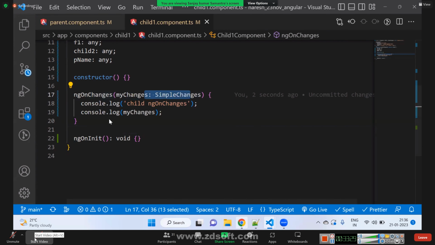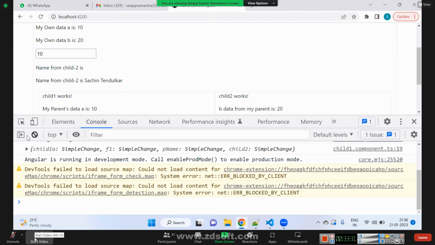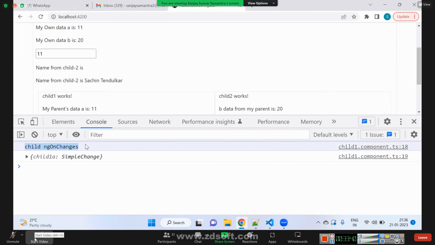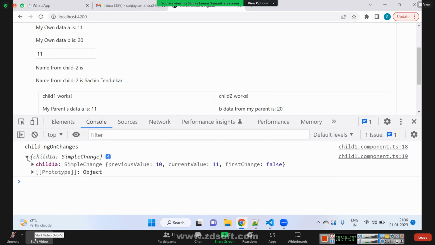So if you see here, when I change from 10 to 11, this is inside ngOnChanges. It is saying that there is a variable called child1a. Child1a variable got changed. Okay, what got changed? What was the last value? What is the current value? You will be able to get everything here.